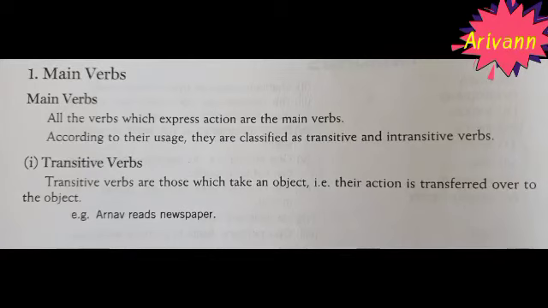All the verbs which express action are the main verbs. According to their usage, they are classified as transitive and intransitive verbs. The word shows an action or expresses action. That word is called the main verb.